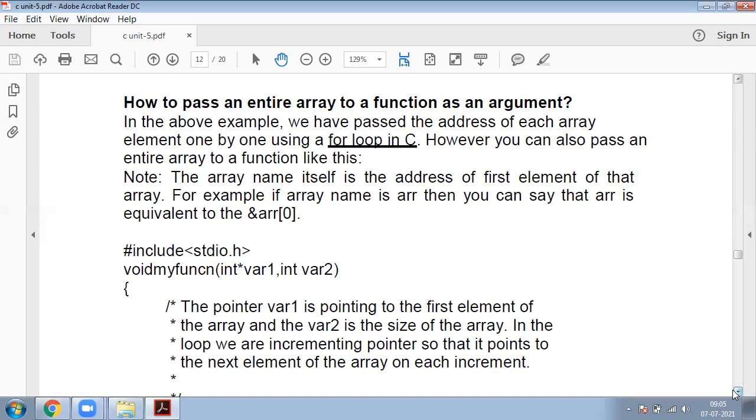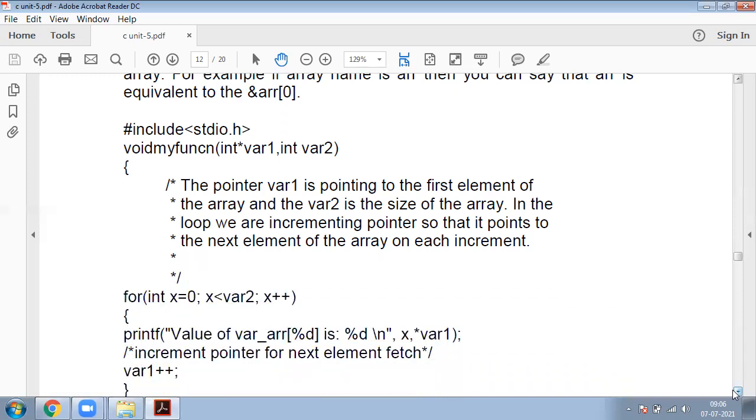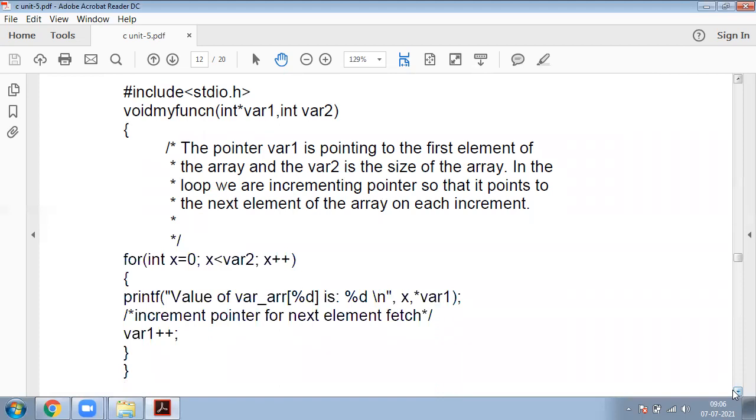Here is a small example to demonstrate how to pass an entire array to a function as an argument using a for loop. This is a simple example. This is my header file, and this is my function, with return type void and the name myfunc. The function consists of two parameters: int *var1, which is the pointer type variable, and int var2, which is my normal variable.